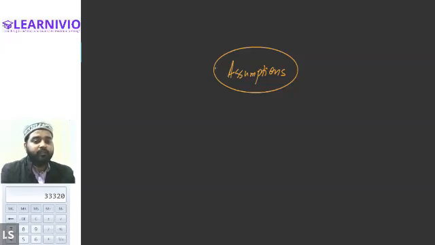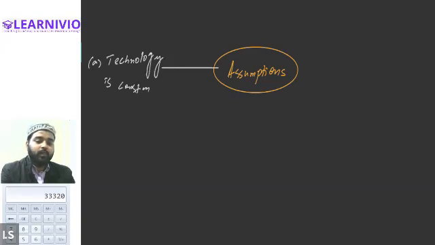So the first requirement of the law of variable proportion is that technology is assumed to be constant. Technology is constant. That means we will presume that there is no updation or outdation in the technology. Whatever kind of technology the producer is using, that will remain constant throughout the production.